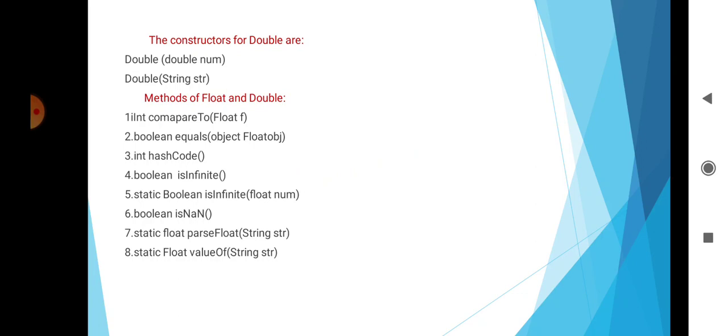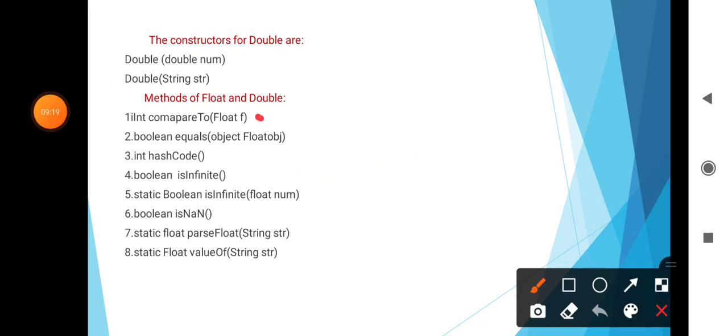First is int compareTo(Float f), then boolean equals. The compareTo method compares the numerical value of the invoking object with that of f. It returns 0 if the values are equal, returns a negative value if the invoking object has a lower value, and returns a positive value when the invoking object has a greater value.